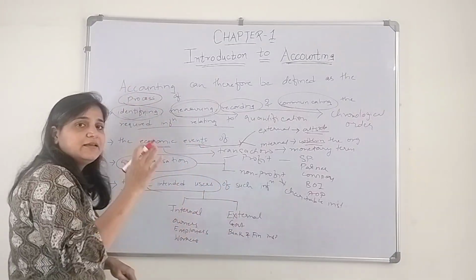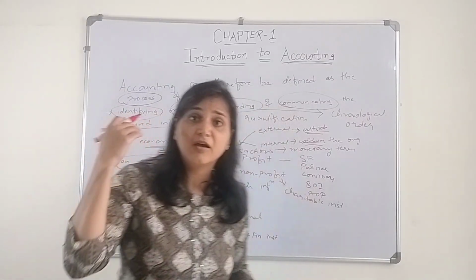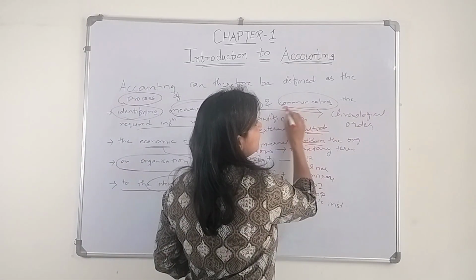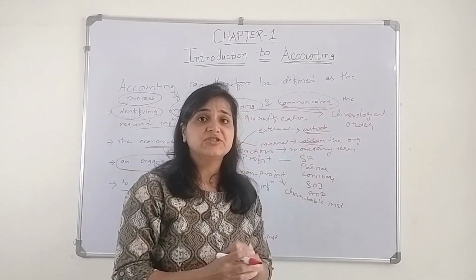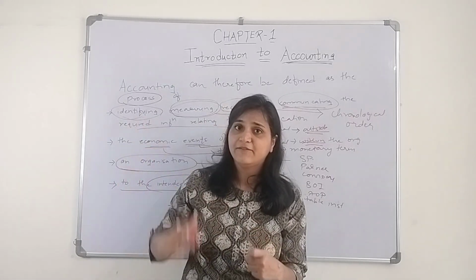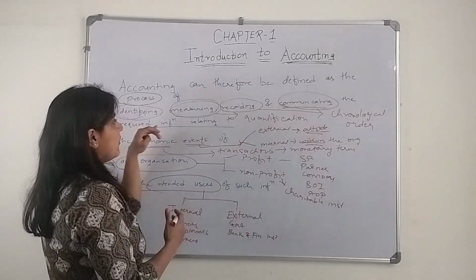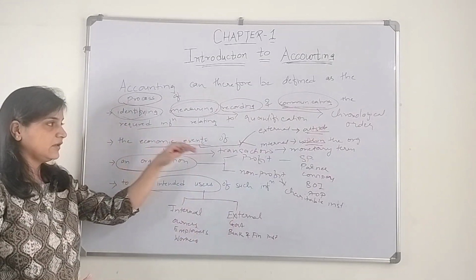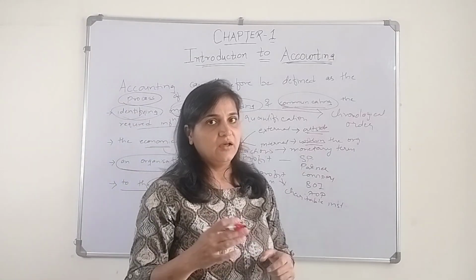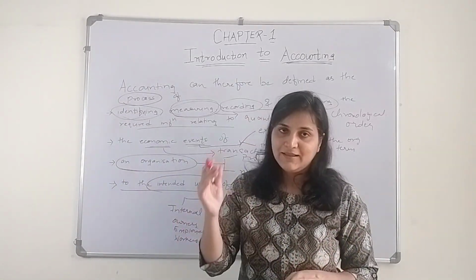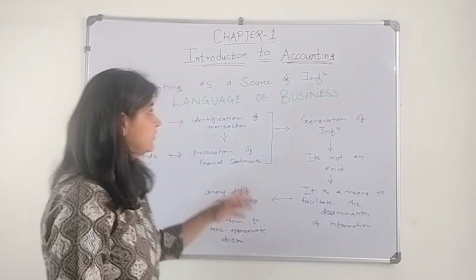So accounting can be defined as the process of identifying, measuring, recording, and communicating. This is the most important thing. An accountant must have the ability. It shows how much ability and proficiency the accountant has, how he is communicating the accounting information, the required information relating to the economic events of an organization to the intended users of such information. Okay, now you got to know what is accounting. Let's go to another aspect. If you want to take a screenshot of this, you can take it.